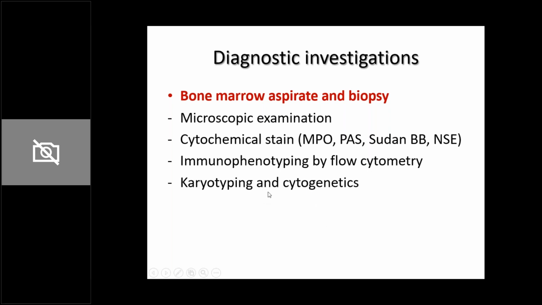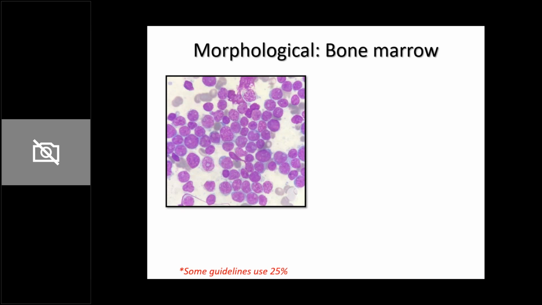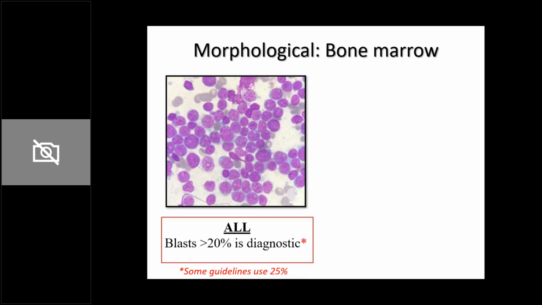So you should know this slide very well, okay, because this is the gist of how you diagnose a leukemia. So this is what you do in a morphological examination. In this, look at these. Normal bone marrow will also have blasts, and how will you label it as an acute leukemia? Because the number of blasts will be more than 20%. Normally the number of blasts in bone marrow is less than 5%.